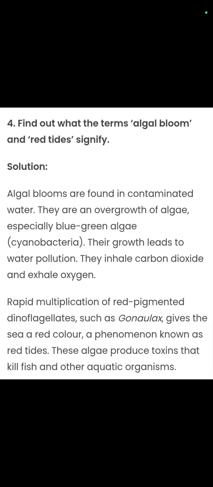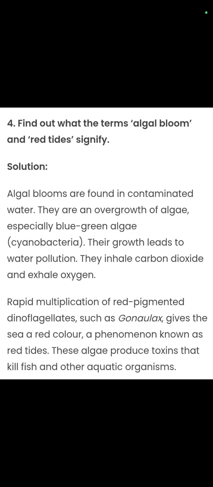Fourth question: find out what the terms algal bloom and red tide signify. Algal bloom means there is an increase in the concentration of algae. It is found in contaminated water. It is an overgrowth of algae, especially cyanobacteria, which are also called blue-green algae. Their growth leads to water pollution. They inhale CO2 and exhale O2.